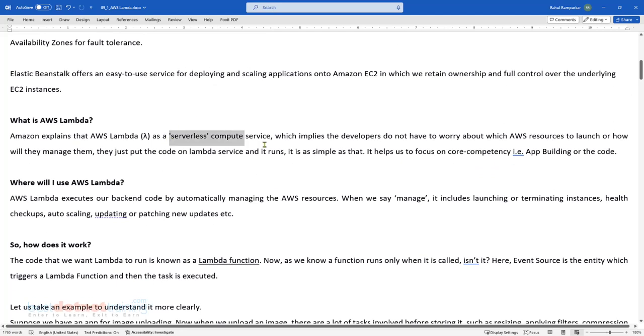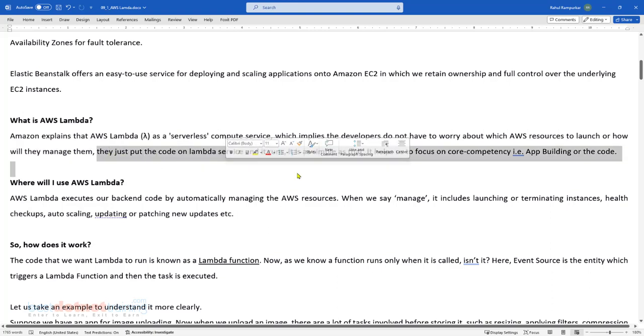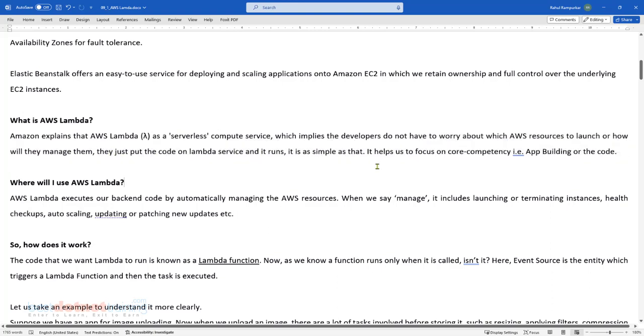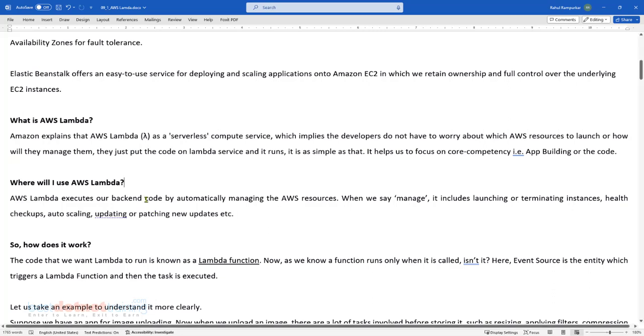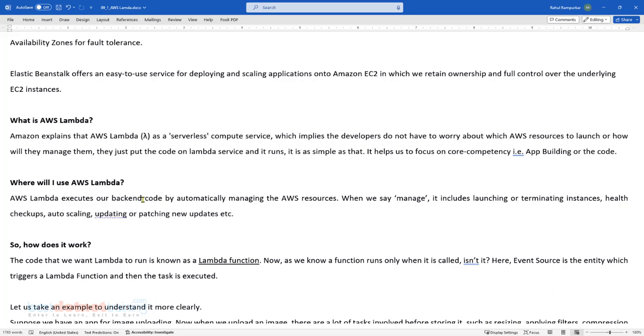So Lambda falls under serverless compute. Again, let me tell you, serverless implies developers don't have to worry about the AWS resources, or learn how to manage them. Just put the code in Lambda and it runs. As simple as that. When I say you just deploy your code, that means you are responsible for writing your own code. So you concentrate on your core competency. My core competency is implementing the business logic. It is not provisioning the resources or instances, managing them and securing them. I want to understand the business requirement and implement that.